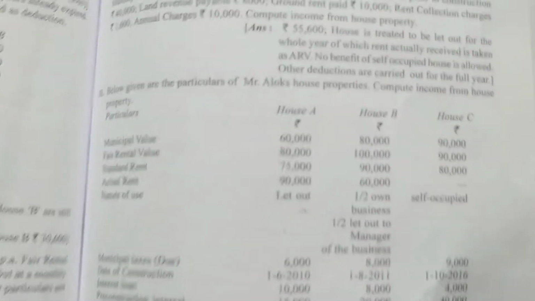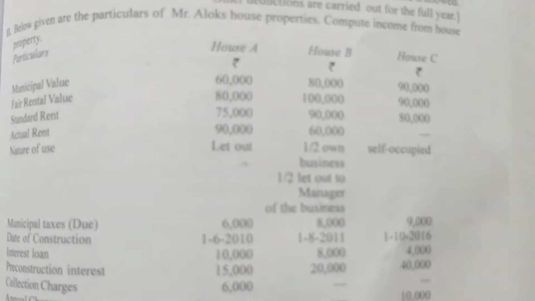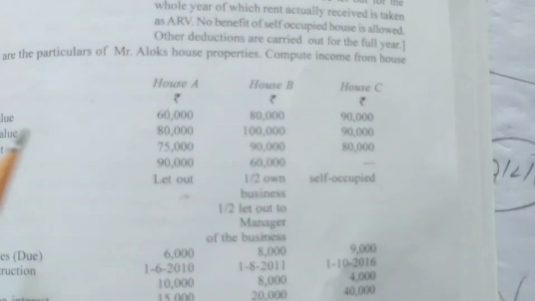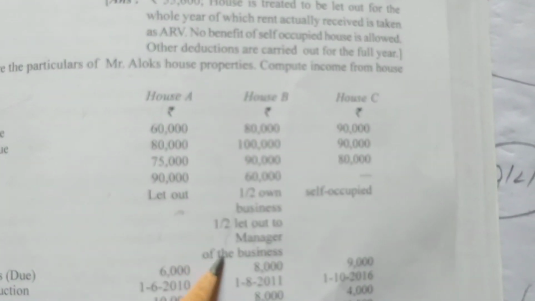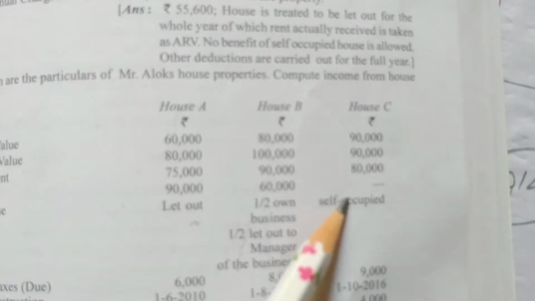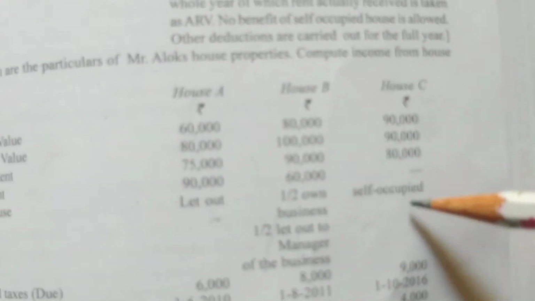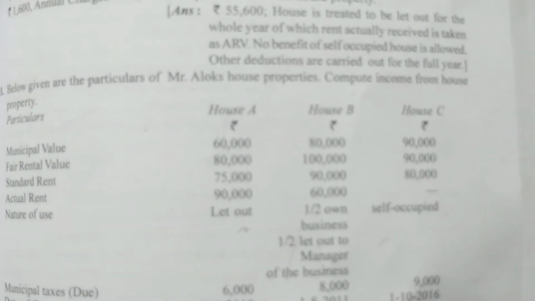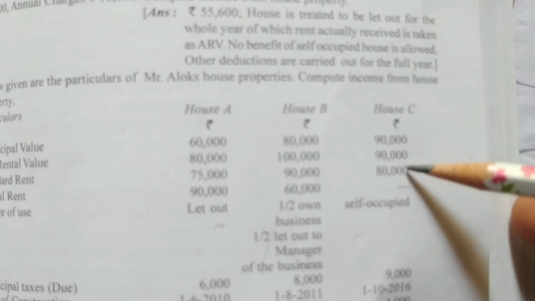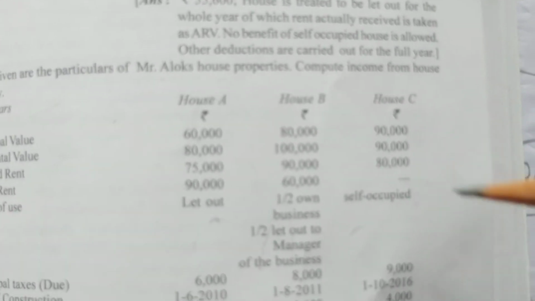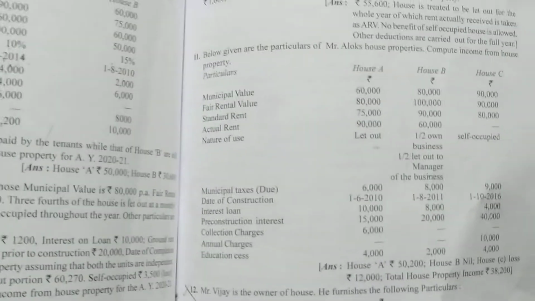Okay, house C, what is happening? House C is self-occupied, he is staying in the house. It's very easy. House 1 is let out, house 2 is business, so income from house property will be nil. House 3 is self-occupied. We can easily do the calculation of a self-occupied house. In self-occupied house property there will be no GAV, no municipal taxes, no NAV, no standard deduction, only interest on loan we have to give, post and pre, and for pre-construction interest the date is also important. Okay, so let us start solving the problem.